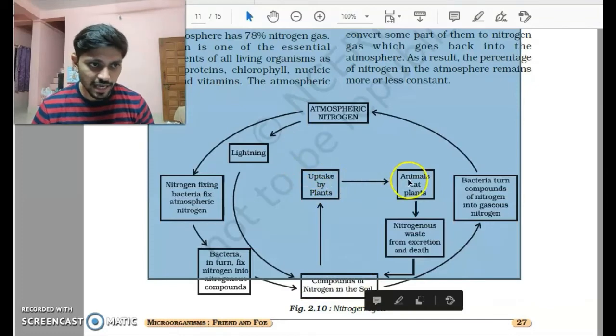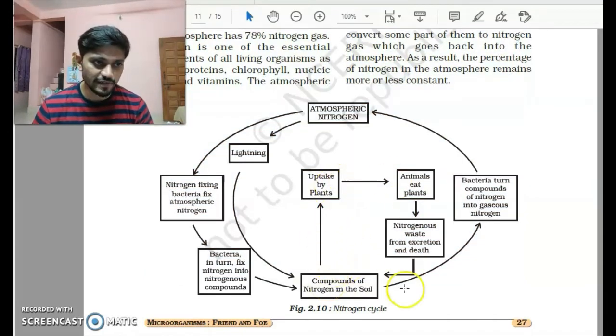So as you can see, once animals eat plants and once they are dead, the waste product from the dead is again converted back to nitrogenous compounds. So we have a kind of cycle within the entire cycle. This is the main cycle, and within that we have another cycle which keeps on going.